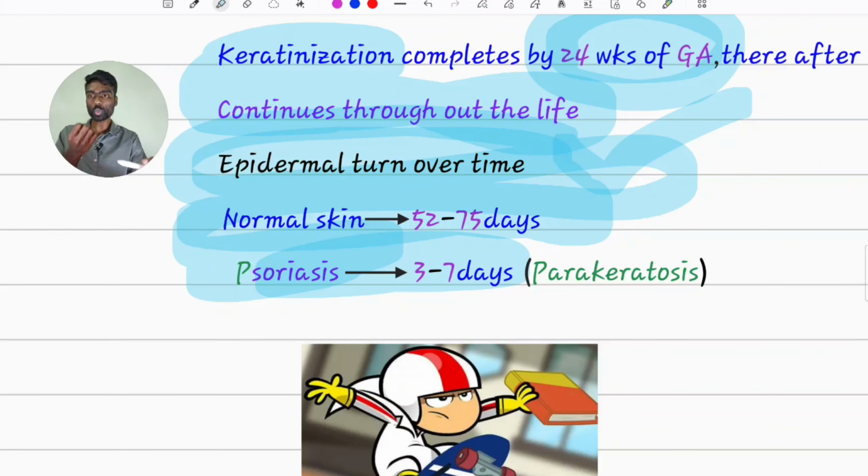That means more and more cells are being produced and pushing the old cells away. These old cells will not lose their nucleus. They won't have any time to lose the nucleus. With the nucleus only, they will enter the stratum corneum layer. That presence of nucleated cells in the stratum corneum is called parakeratosis.